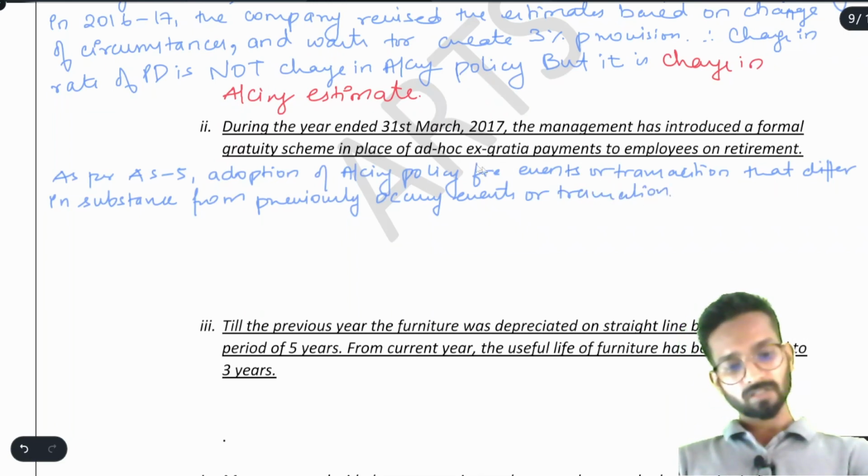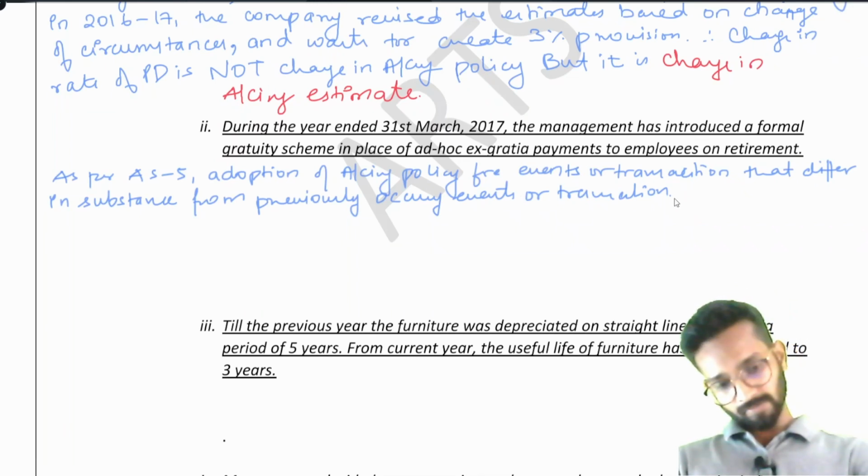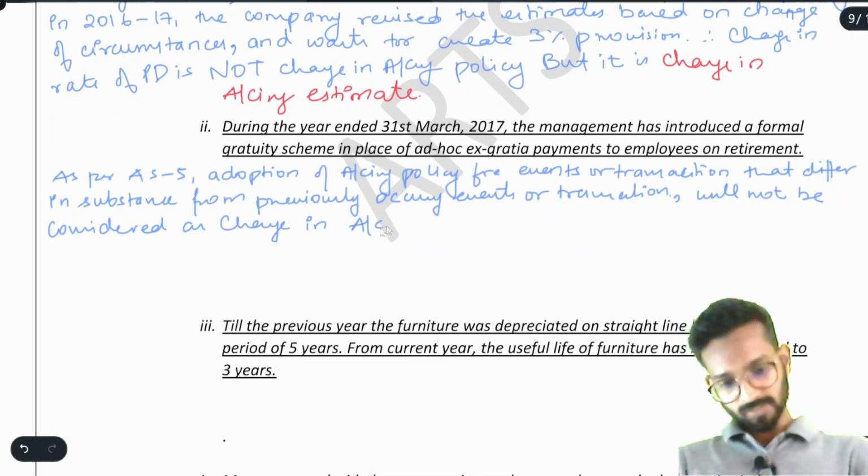Previously occurring transaction was ex gratia payment to employees. Now formal gratuity scheme. Such events or transactions will not be considered as change in accounting policy. This is not the change in accounting policy. This is the adoption of new accounting policy.